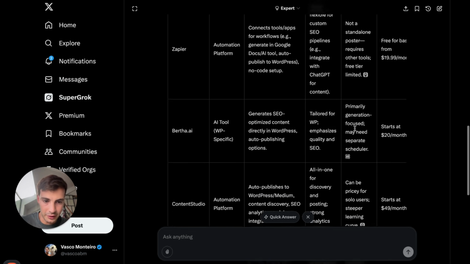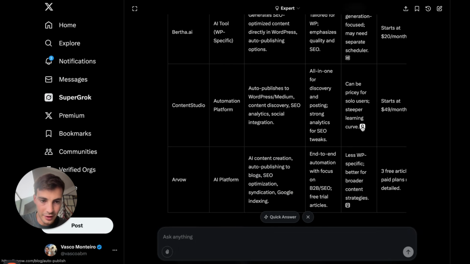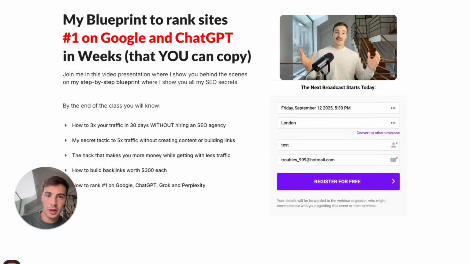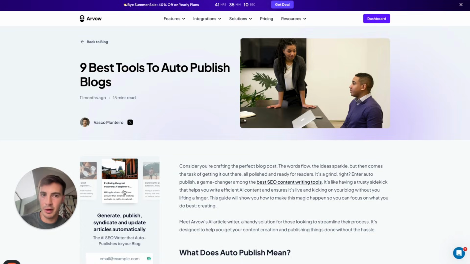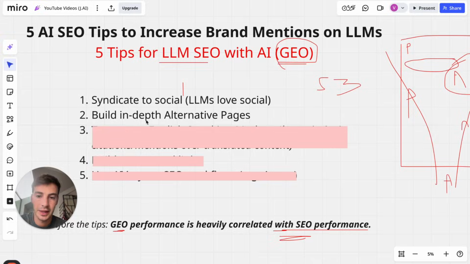And if you keep on going, right here, another example, Content Suite. I don't know who these guys are, but surely they're a competitor of ours, right? Right here, well, looky here. We show up, right? So even when we're talking about competitors with, again, these so-called alternative pages right here, build in-depth alternative pages. The reason why this is important, yes, these rank on Google, these are great, yes, but they are also cited in these LLMs.